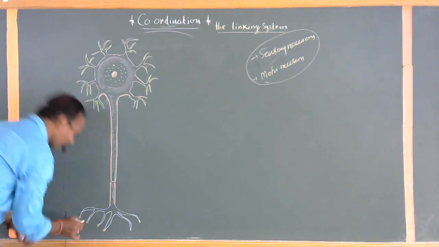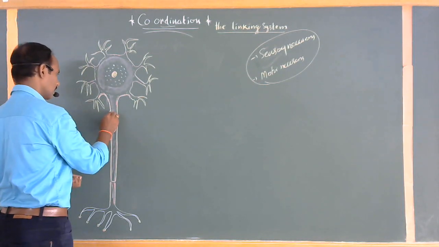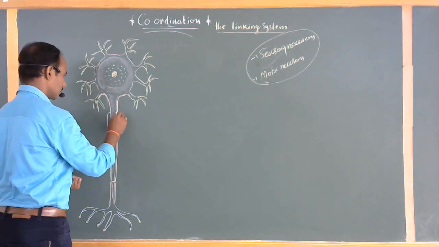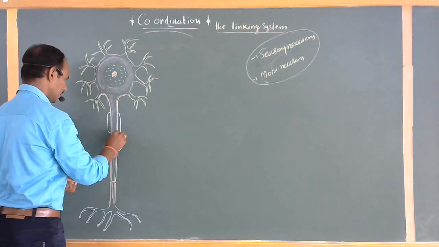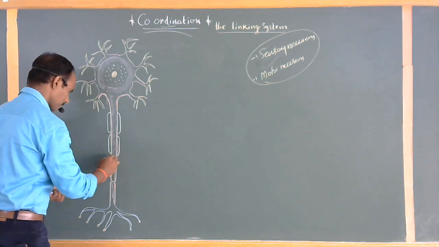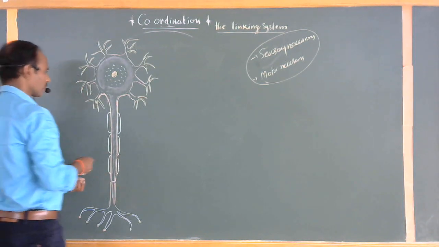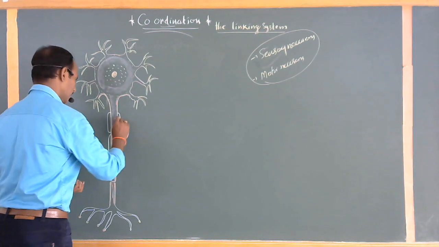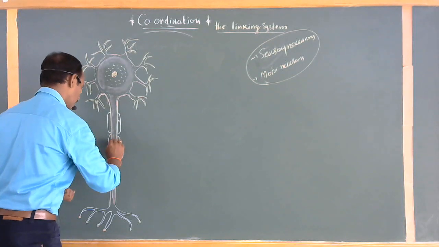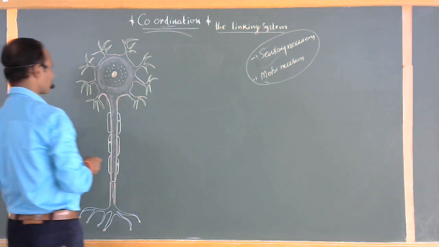These are the terminal buttons, clear? Surrounding the fiber, a sheath is present. In between, there are separate cells called Schwann cells. Okay.